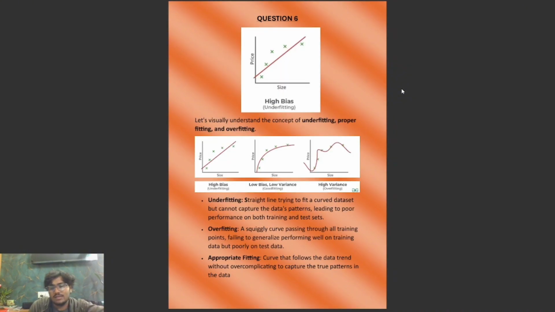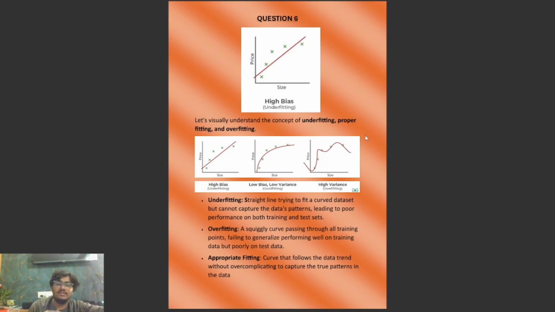So this is an example of a high bias data set, where we can see a straight line passing through some points but missing many points of the graph. Let's visually understand the concept of underfitting, proper fitting, and overfitting. Here we can see high bias, which is underfitting, missing many points. Then we see low bias and low variance, which is good fitting, where the points are covered well. In high variance, there is a graph which passes through all the points, but it does not make any sense.